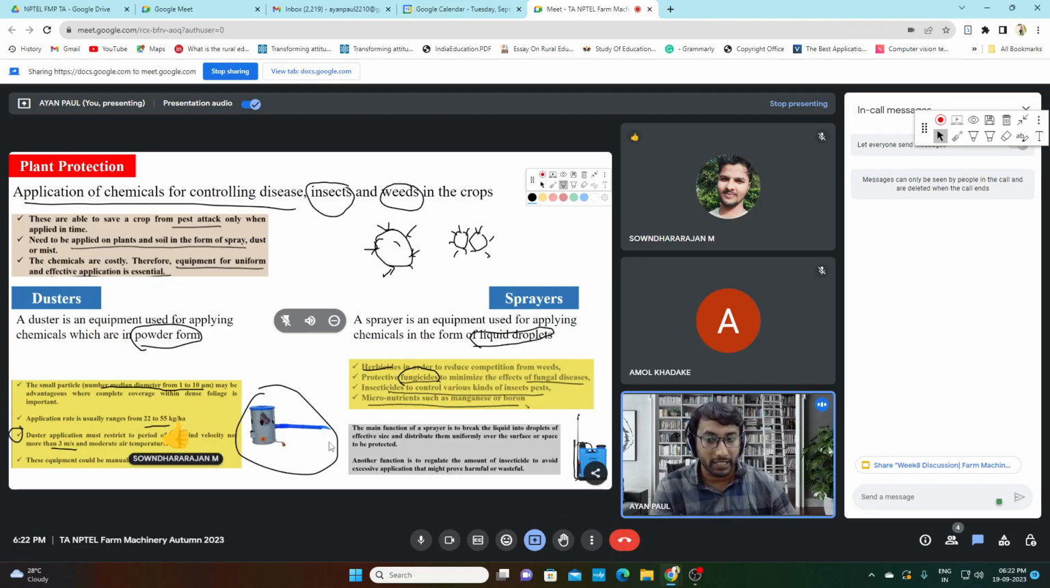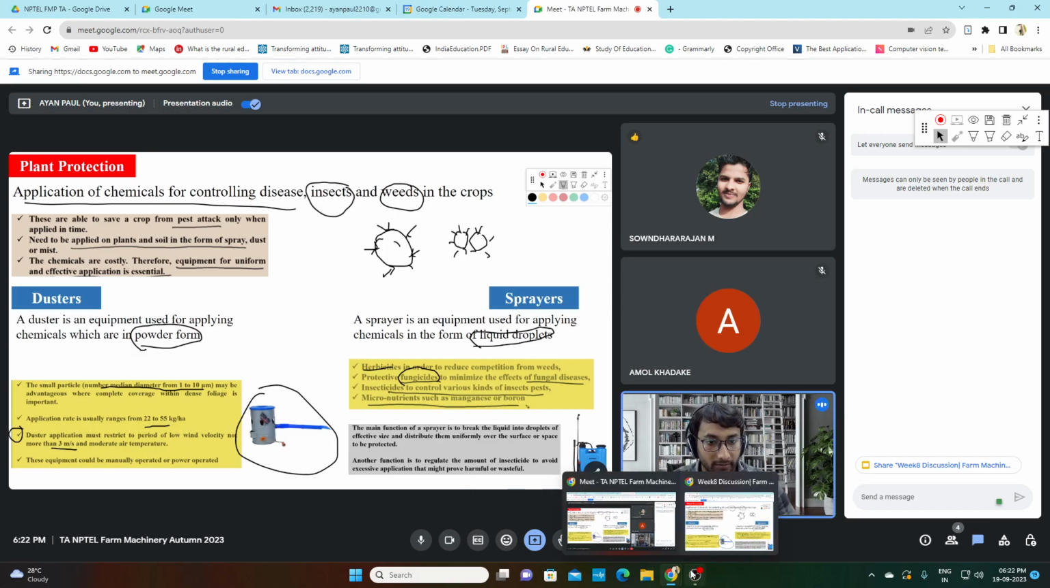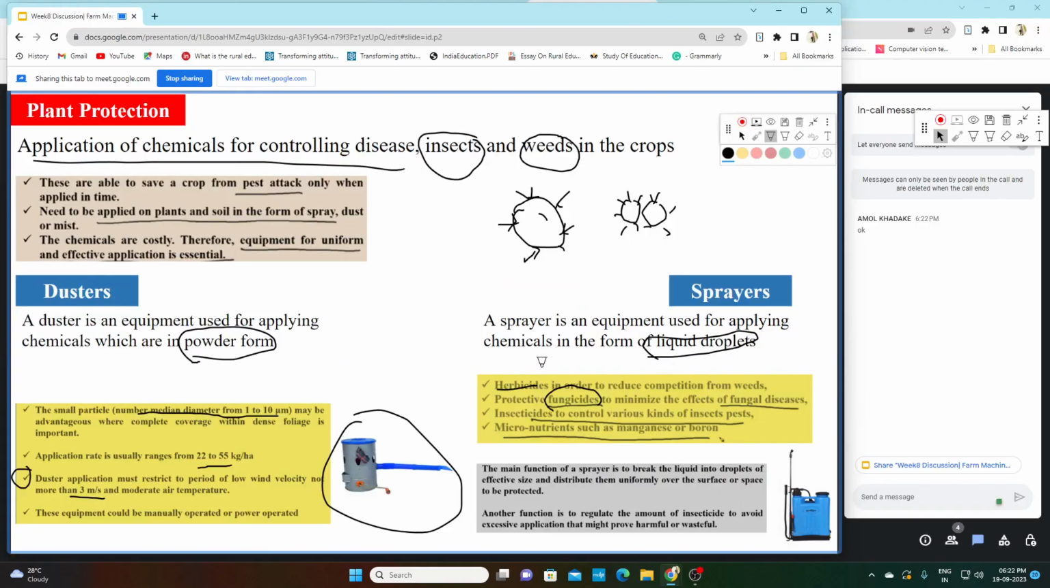What is plant protection and what are the two important equipments for plant protection? Okay, nice. So one is sprayer and second one is duster. We are using sprayer to apply chemicals in liquid droplets, and we are using duster to apply chemicals in the form of powder. So this is the basic difference between sprayer and duster. Sprayer is more preferred than duster because the limitation of duster is we cannot use it with wind velocity more than 3 meters per second. So that is the limitation of the duster.